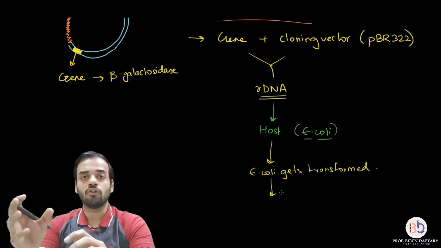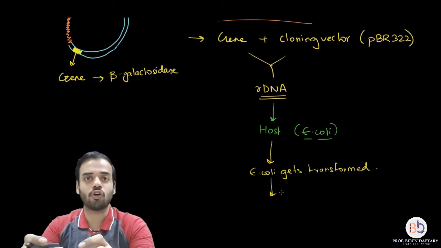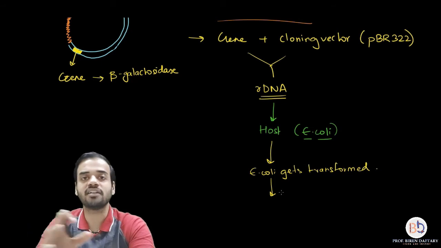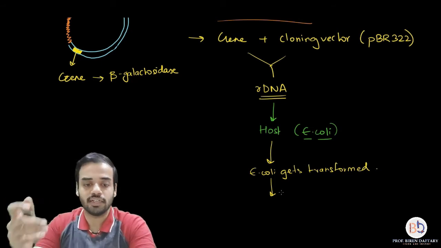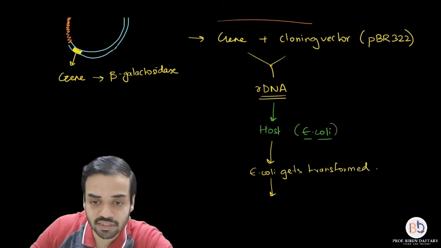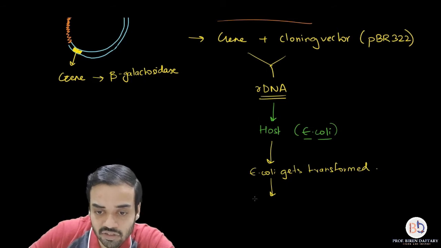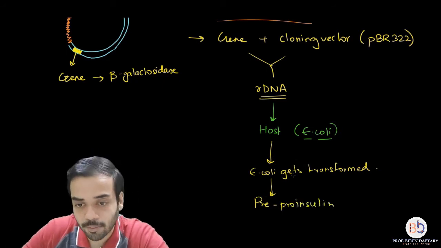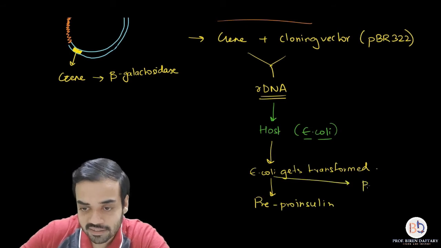Now, when the E. coli gets transformed and starts using the gene for transcription and translation, it doesn't directly produce insulin. It basically produces an insulin called pre-pro-insulin, and it also produces another product called penicillinase.